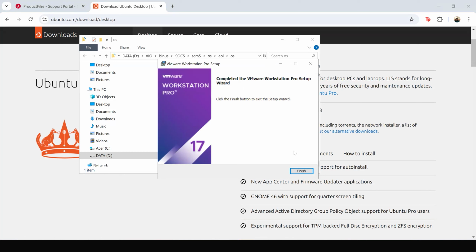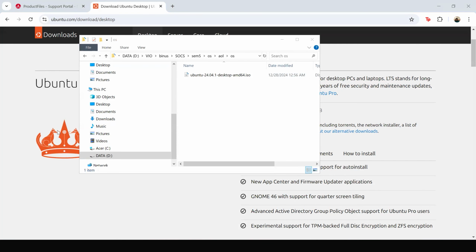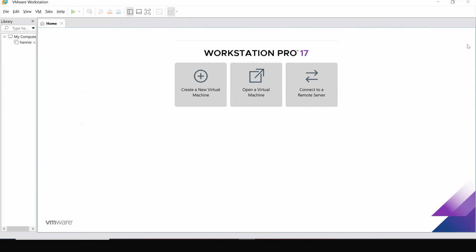Okay, so now that the software has finished installing, we can proceed with the tutorial. We'll first have to search for VMware Workstation Pro. This is how VMware Workstation looks when you first open it. There are three options for you to choose. You can create a new virtual machine, open a virtual machine, or connect to a remote server. Since we want to create a new virtual machine, we will click the first option, which is to create a new virtual machine.